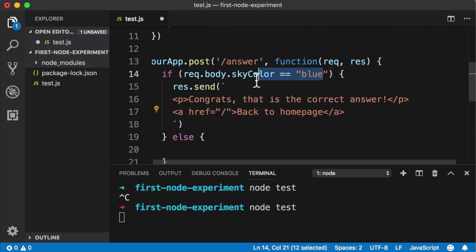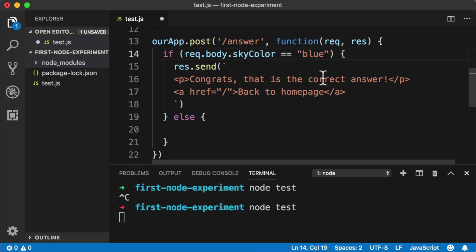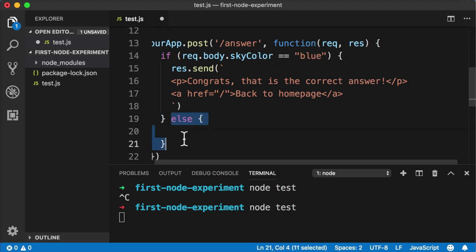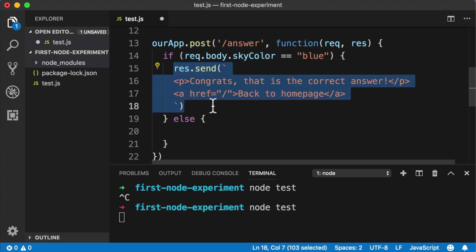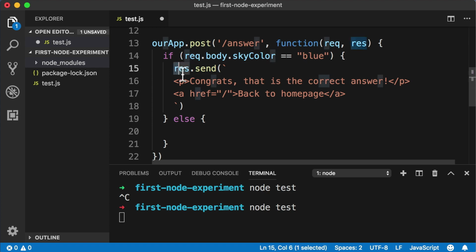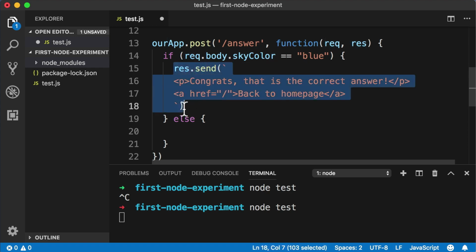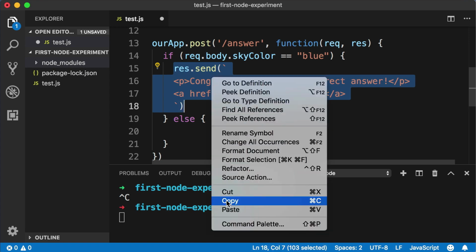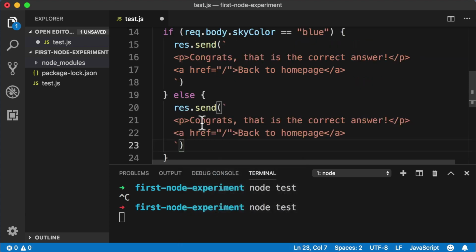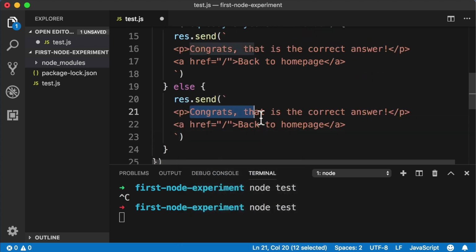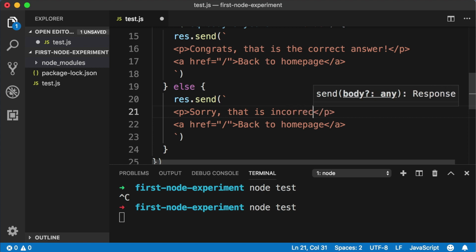Okay, but if the user types in something other than blue, that's incorrect. So we need to fill in this else part of our code. So to save a bit of typing, let's just copy and paste these lines right here from the start of res to the end of the closing parentheses for the send. So I'm just going to select that and then copy it, and then in the else brackets, I'm going to paste in my clipboard. This time around, we just want to change the message that's in the paragraph. So this time we'll just say, sorry, that is incorrect.